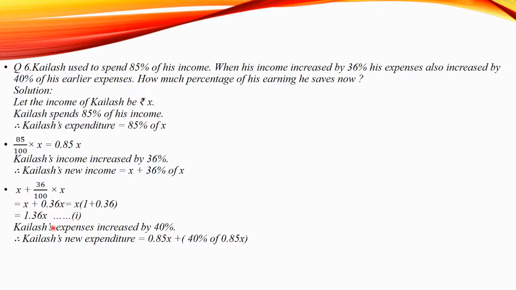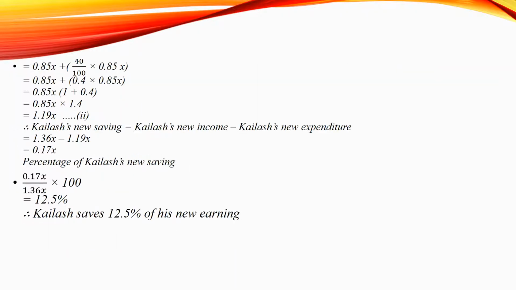Now Kailash's expense also increased by 40%. Therefore, Kailash's new expenditure will be equal to 0.85x plus 40% of 0.85x. So that is equal to 0.85x plus 40 upon 100 into 0.85x.